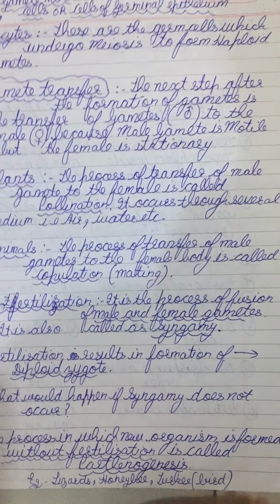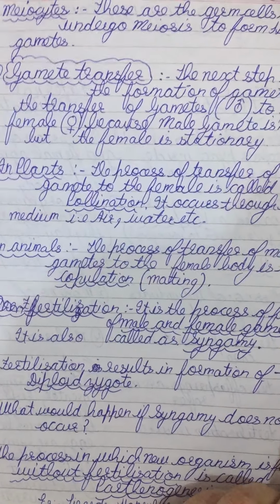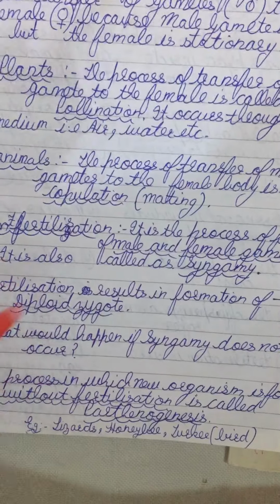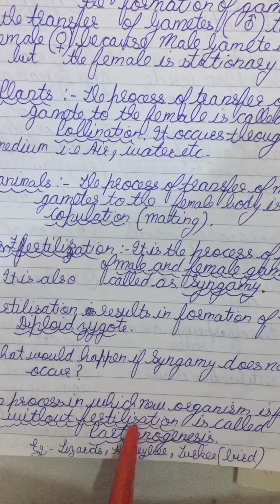Now, there are some cases where organisms are formed without fertilization. Such a process is called parthenogenesis, and an example is the honeybee. In honeybee, drones are formed without fertilization. They are formed parthenogenetically, and in turkey bird or in some lizards, parthenogenesis takes place.